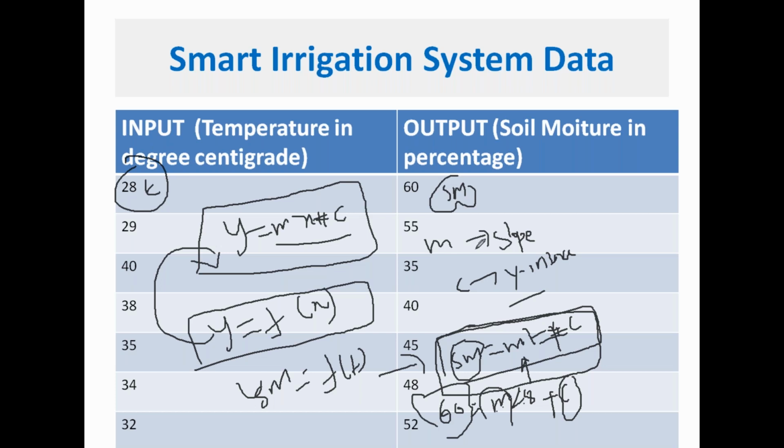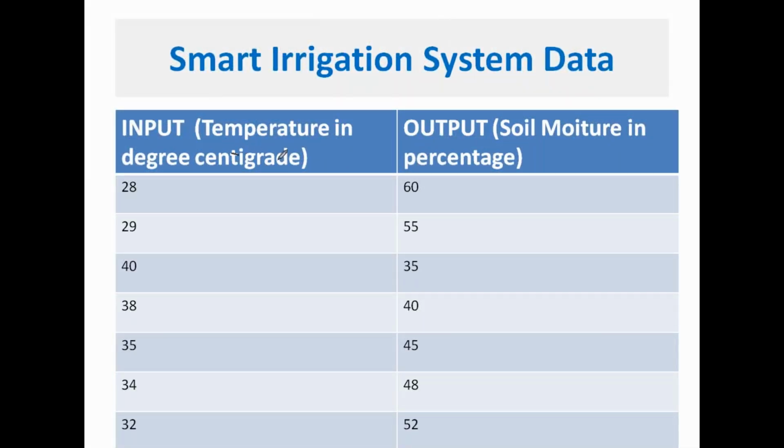That equation is simple: soil moisture equals slope into temperature plus C. This is called simple linear regression. Remember, in the simple linear regression process, you should have only two variables. In this data you have two variables only. What are they? You have temperature, one variable, and another one is soil moisture. Temperature is the independent variable, whereas soil moisture is the dependent variable.